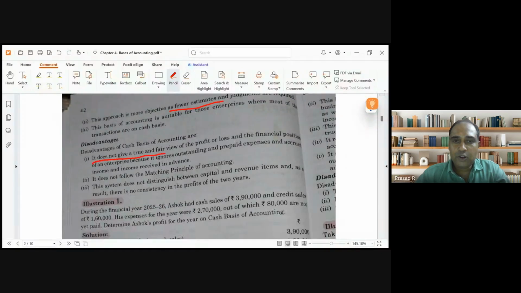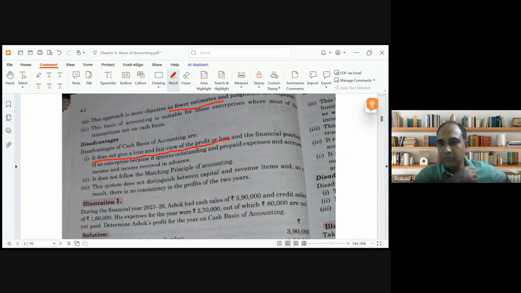Disadvantages. It does not give me a true and fair view of the profit and loss account. See, it can happen that I made credit sales for 3 months in the last year. Now the customer is giving me the cash during this year. So last year's 3 months plus current year's 12 months, I'm getting 15 months of cash this year. So when I follow cash basis of accounting, I can show all 15 months as income.